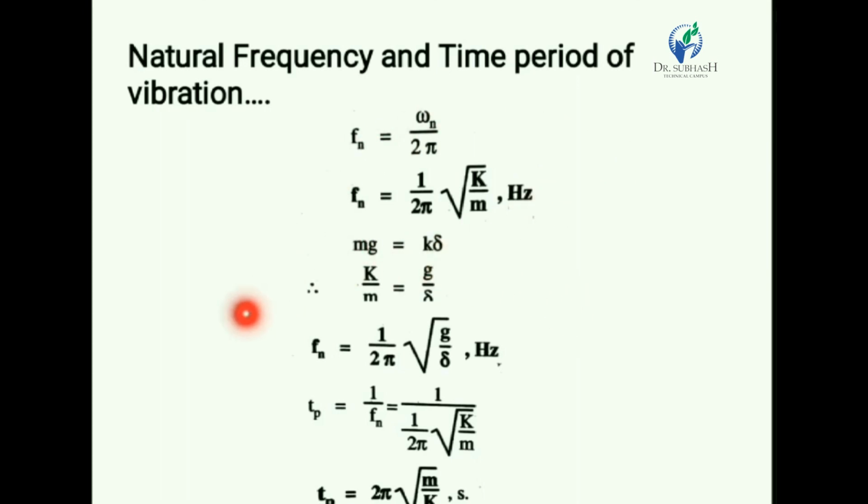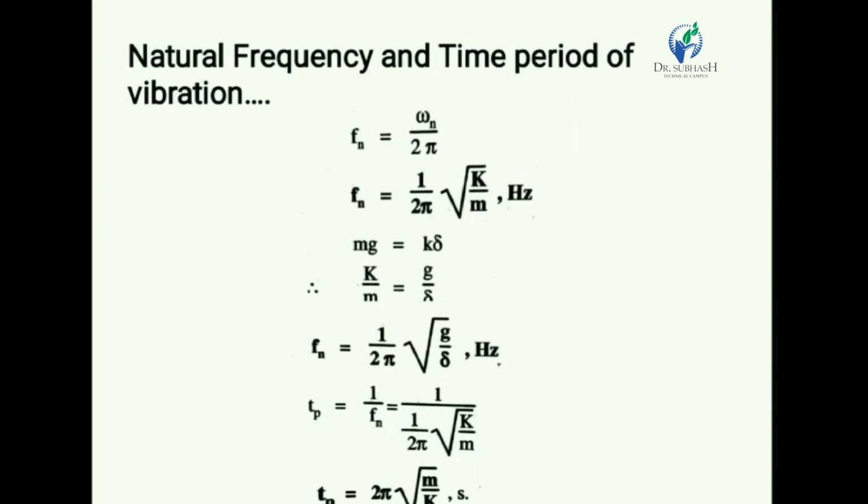One is Fn is equal to 1 upon 2 pi under root k by m, and another equation is Fn is equal to 1 upon 2 pi under root g by delta. Here g is the gravitational acceleration, k is the stiffness of spring in Newton per meter, and m is the mass of the system in kg.